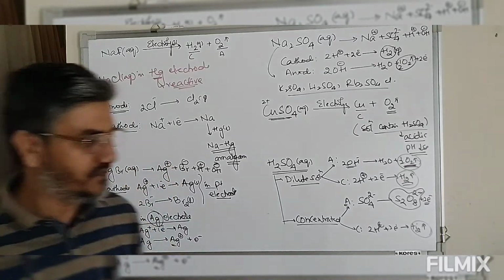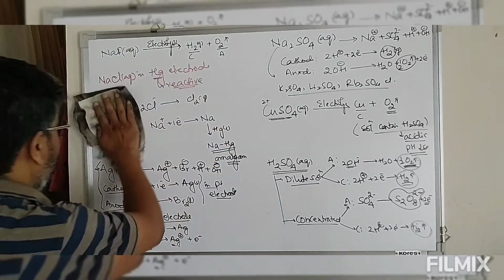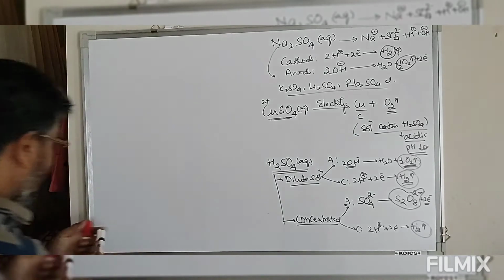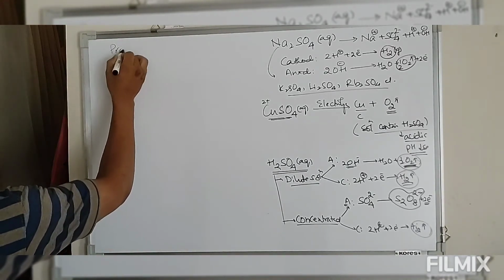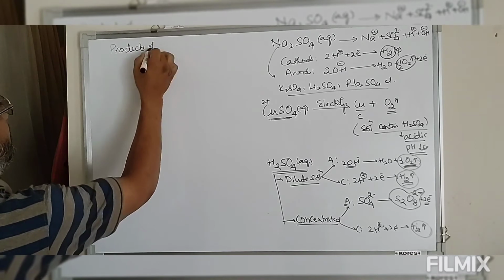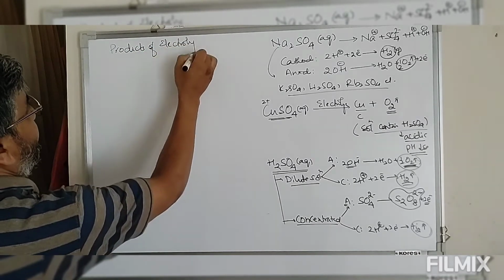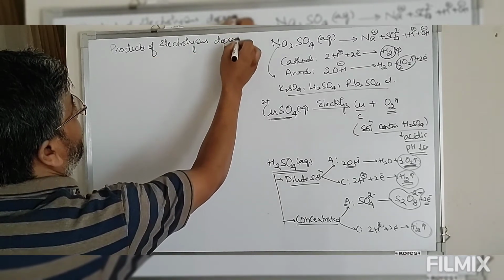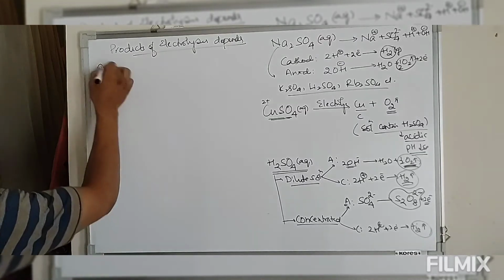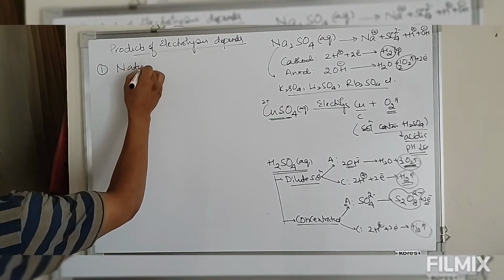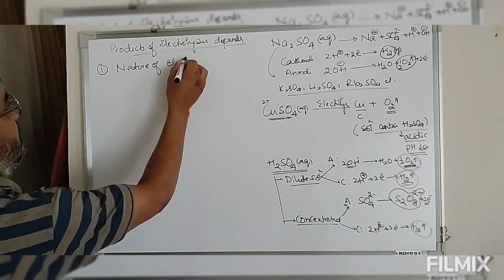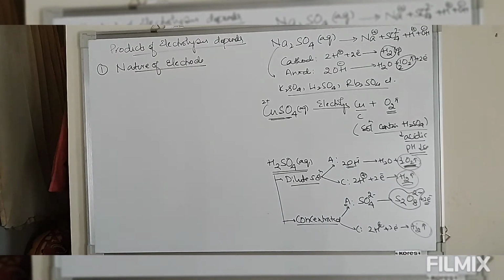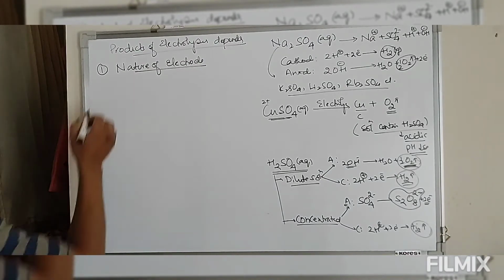So I repeat again. The products of electrolysis depend on the nature of the electrode, which we have discussed, inert electrode and non-inert electrode.